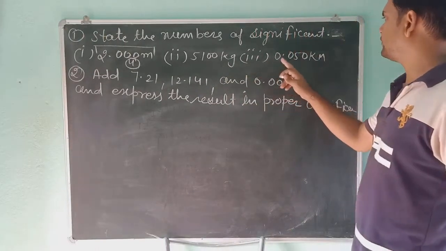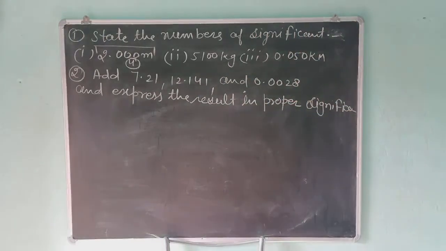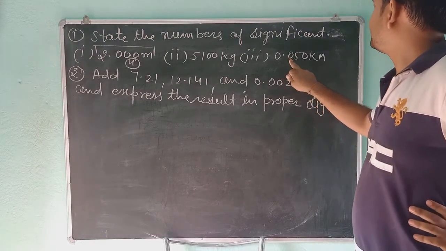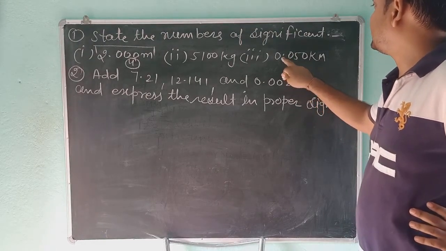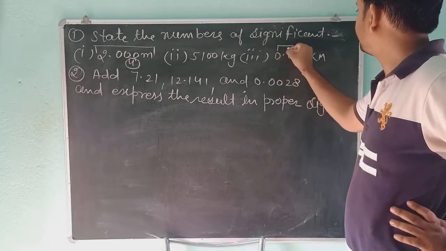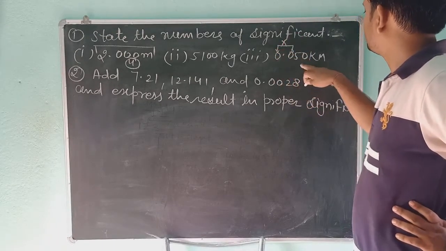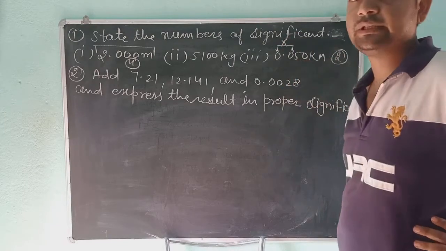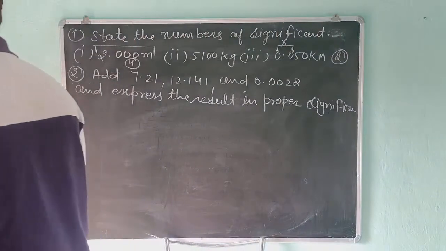But in the third question, how many significant numbers are there? So students, this 0 is not significant and this is not significant. So both are not significant. So the significant figures are 5 and 0. So students, there are 2 significant figures.